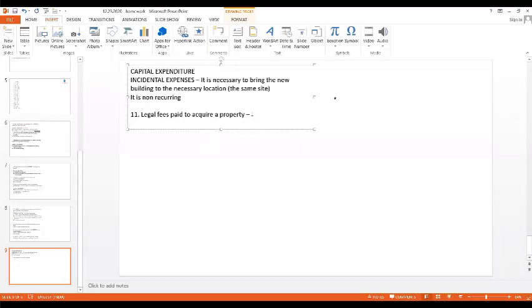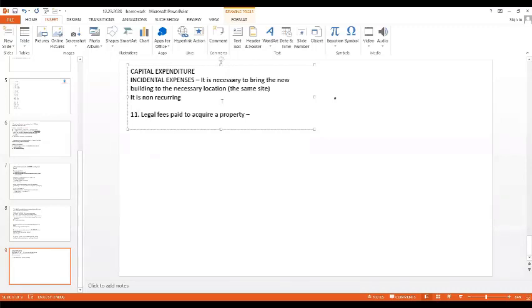It is necessary for me to purchase the asset. The signature is very much necessary. So that is why legal fees paid to acquire a property is a capital expenditure, because it is an incidental expense. And also because of the legal fees paid, I am getting a long lasting benefit and it is also non-recurring in nature.